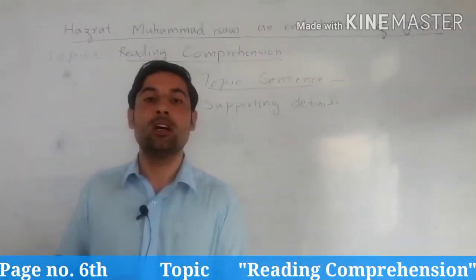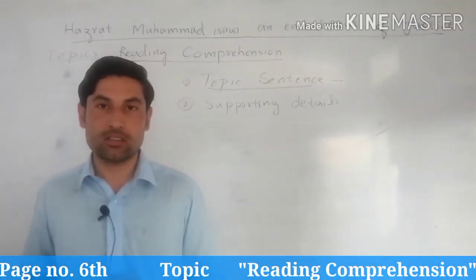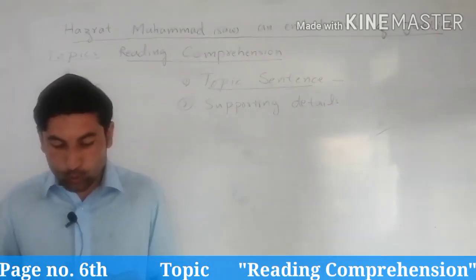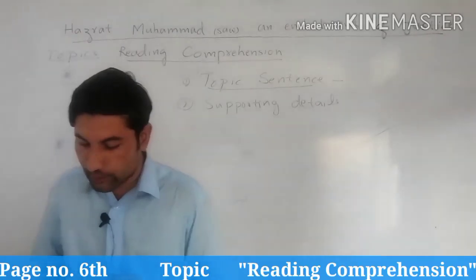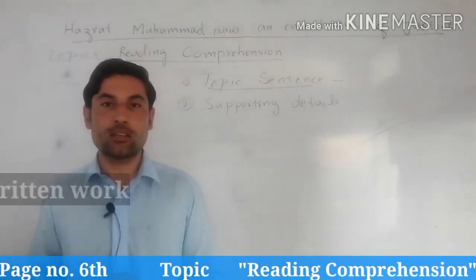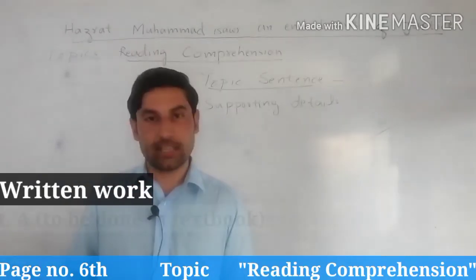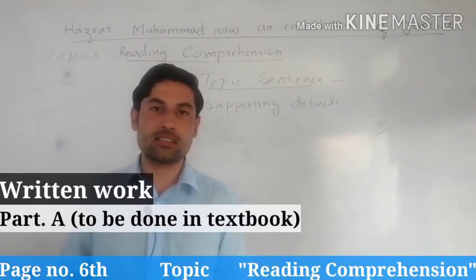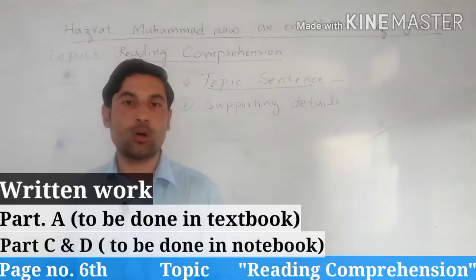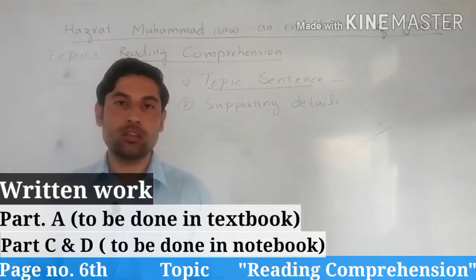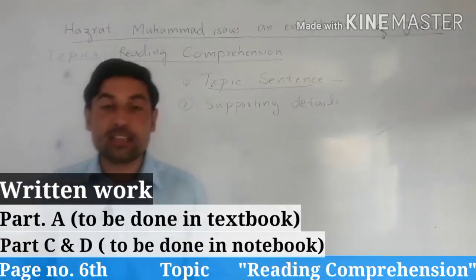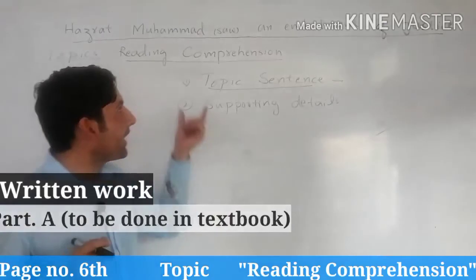You people have already discussed this point, so you will have to answer the word how. Question number 2: how did the Rasul set high and noble ideals for mankind? These are questions taken from the text. You will search in the text and answer these questions in your own words. It is also homework for you, an activity for writing skill. So these are the three questions in this comprehension topic.